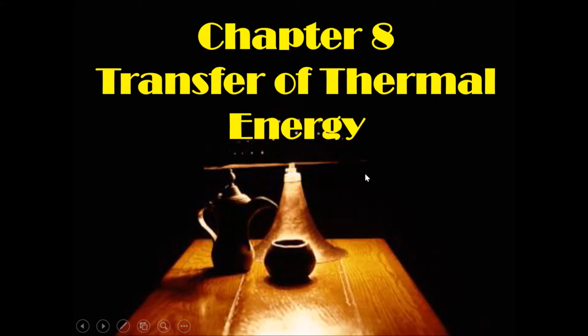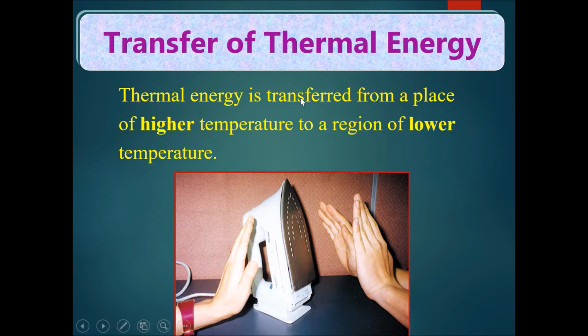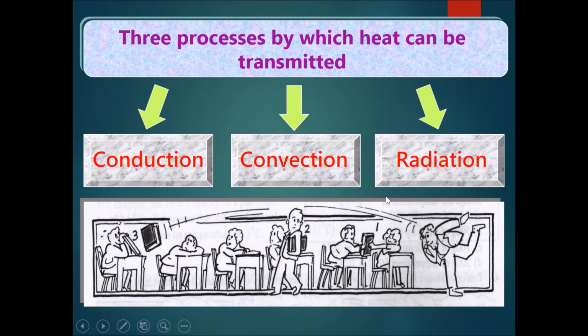Hi everyone, so today we're going to talk about chapter 8, the transfer of thermal energy. Thermal energy is transferred from a place of higher temperature to a region of lower temperature. So as you can see over here, this is a house iron and this part of the plate would be hot. So your hand over here would be cooler, therefore heat would pass from the hot iron to your cooler hand. There are three processes by which heat can be transmitted: conduction, convection, and radiation.